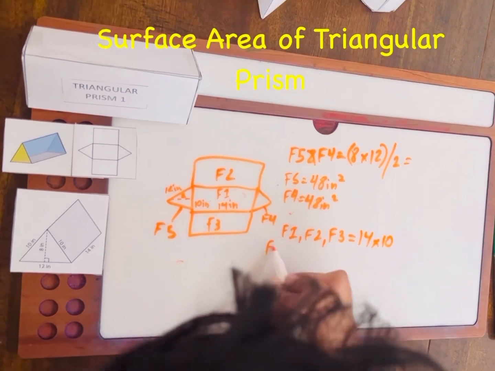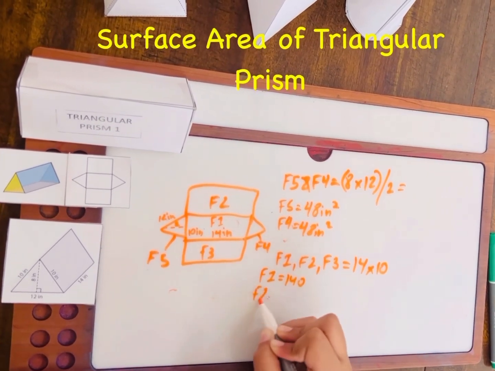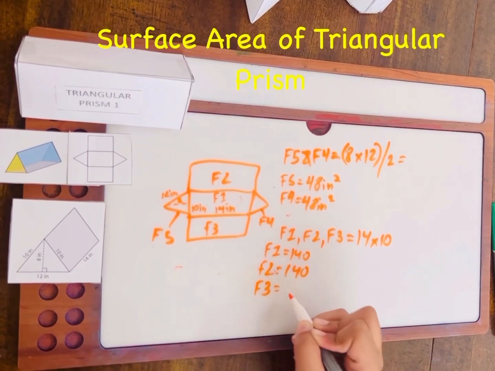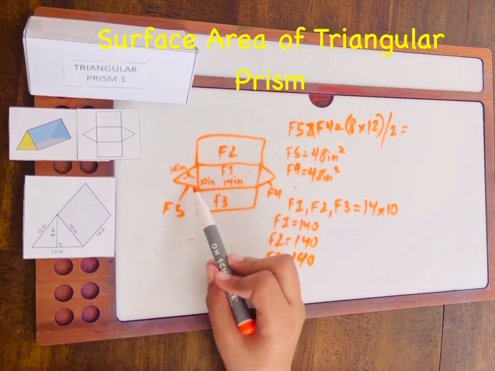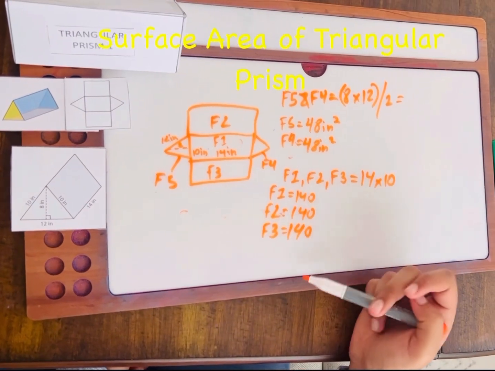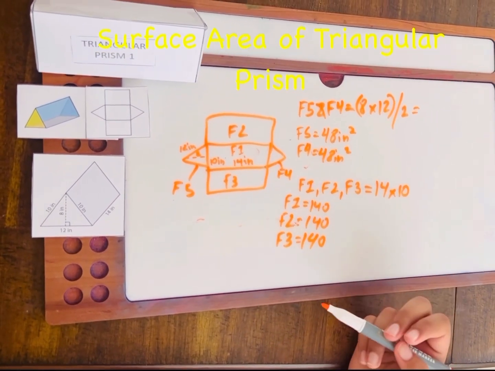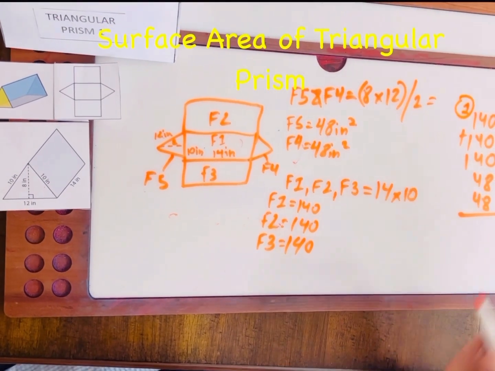Therefore, face 1 is equal to 140, face 2 equal to 140, face 3 equal to 140. The reason why I'm repeating is because face 5 and 4 are equal, while face 1, 2, and 3 are equal shapes. Therefore, they will have the same measurements. Now we have to add all of it together. You could do it this way, which is method number 1, or you could do method number 2.